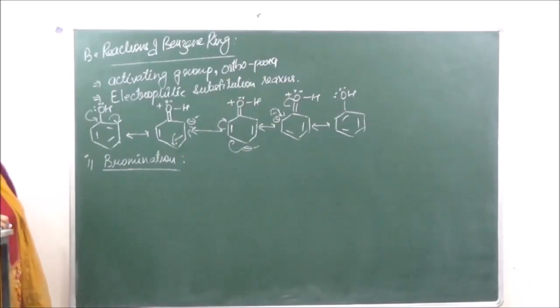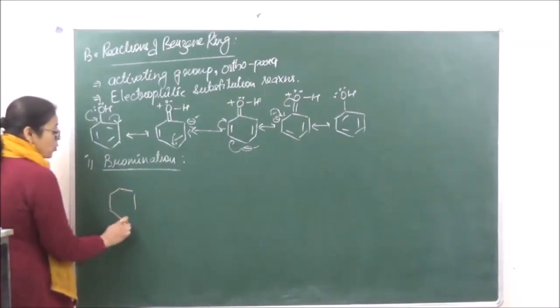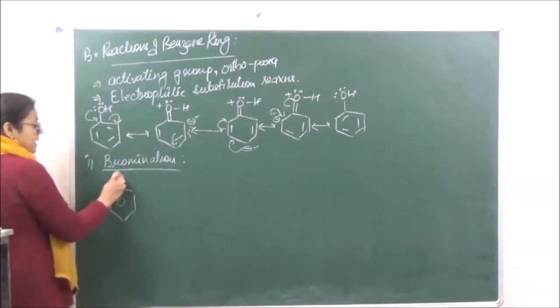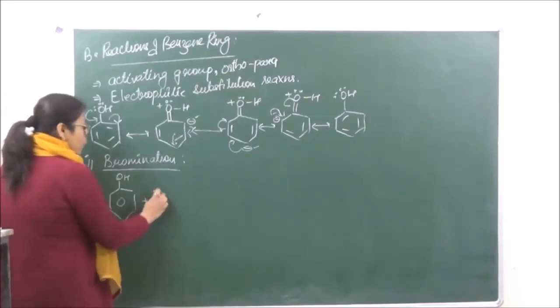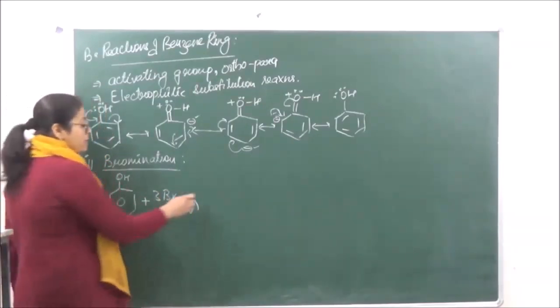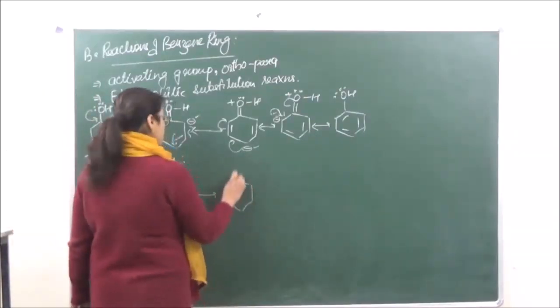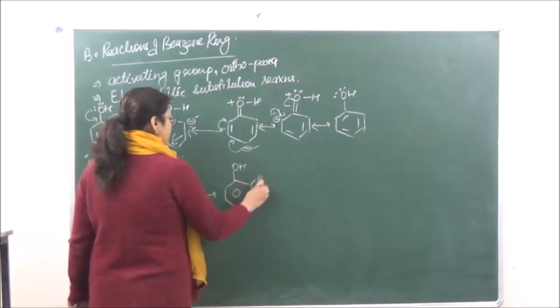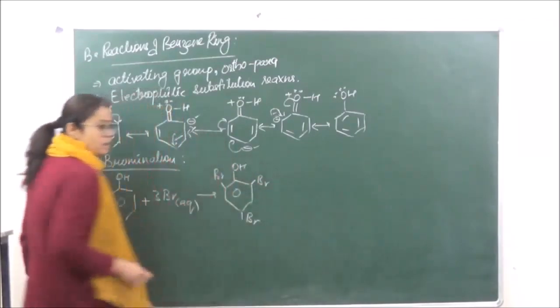Bromination reaction is the attack of bromine. We will see that the reaction proceeds in two different manners. If we are taking OH and reacting it with bromine water or aqueous bromine, we are going to get a tri-substituted product. So we have OH over here, Br and Br, right?